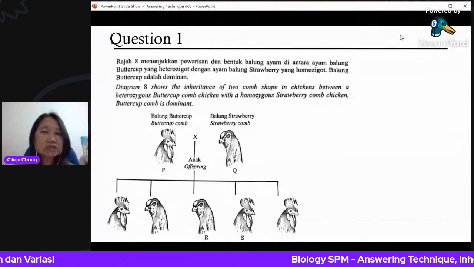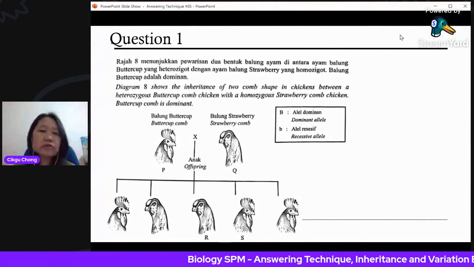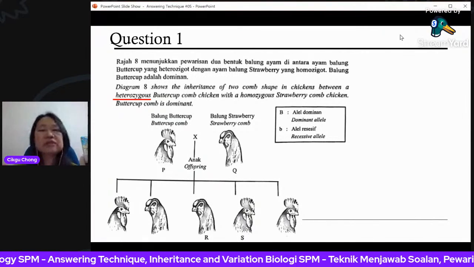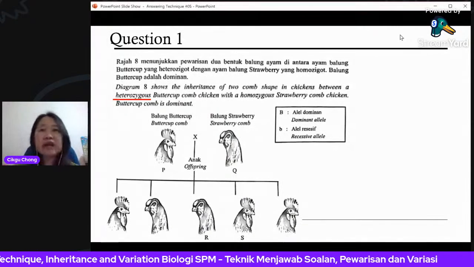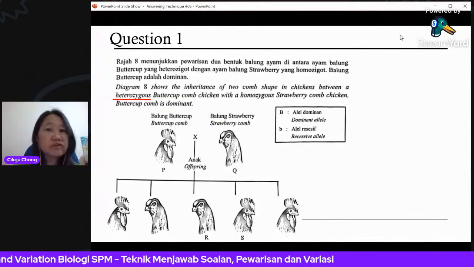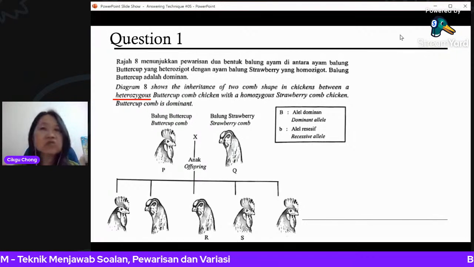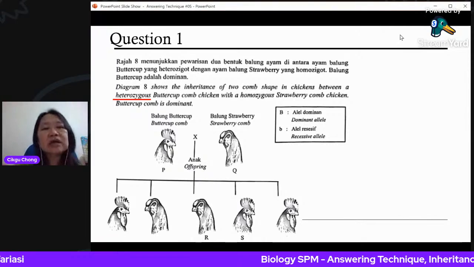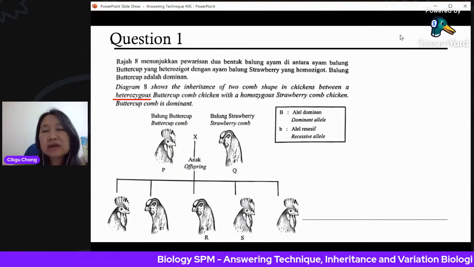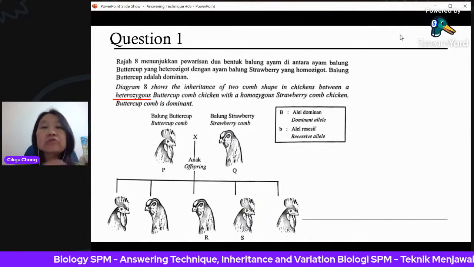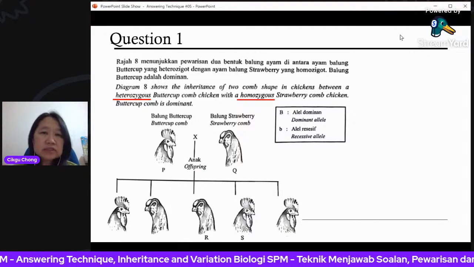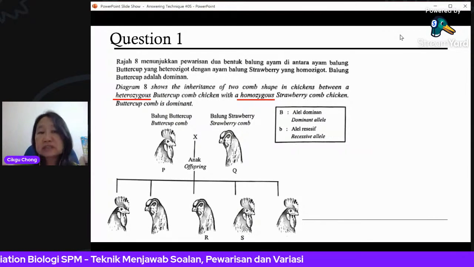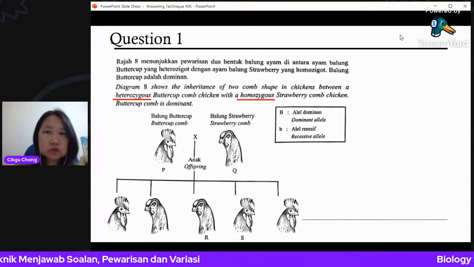The keywords to see here: don't forget which is dominant, which is recessive. You need to have some knowledge about this, because I'm not explaining from the beginning. I assume that everyone already has the knowledge, you already revised, and you're just learning the technique to answer the questions. Look at the keywords. They already mentioned that the buttercup comb chicken is heterozygous, which means it has a dominant allele and a recessive allele. Strawberry comb chicken is homozygous, which means both alleles are the same.